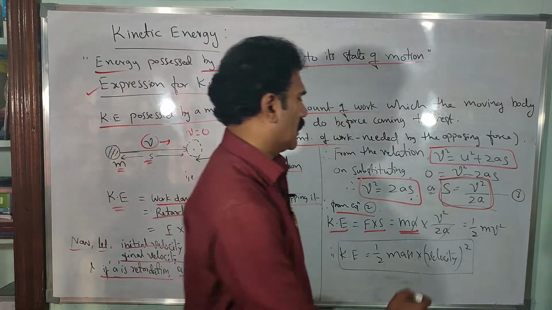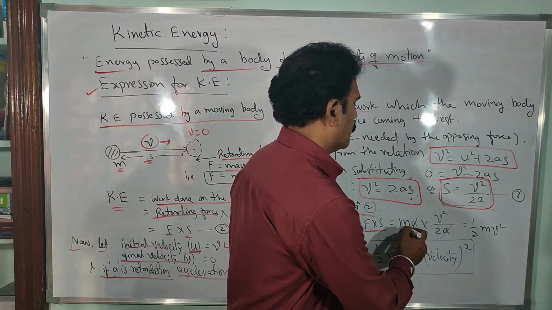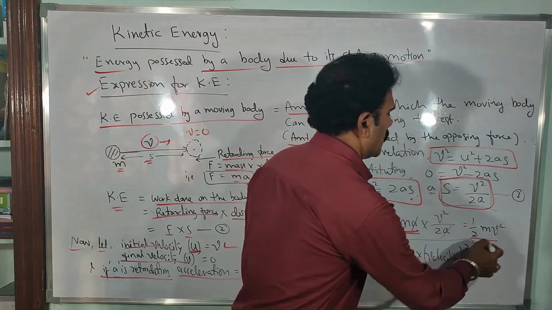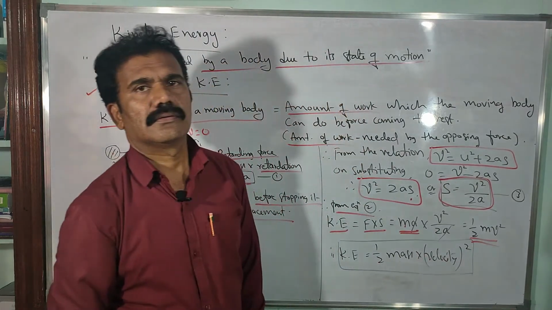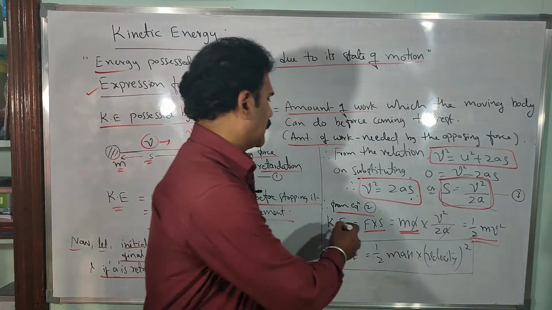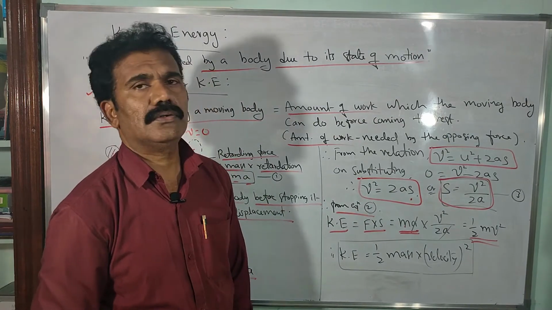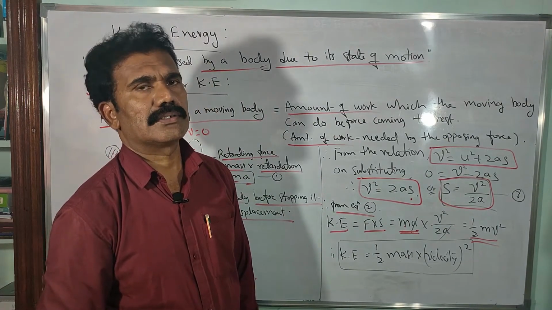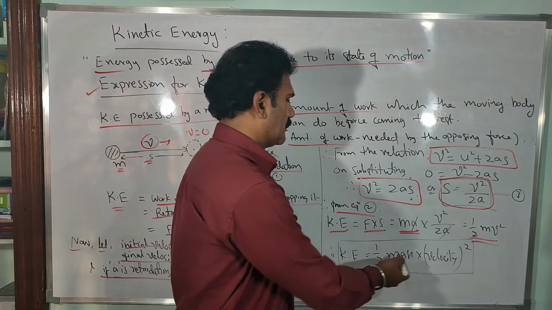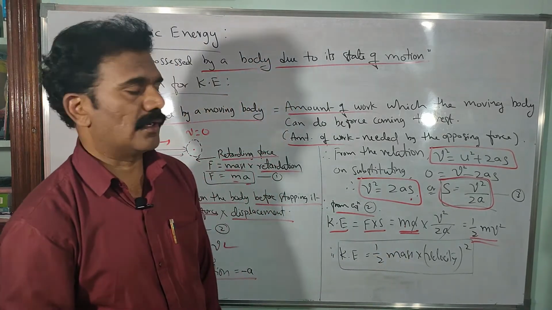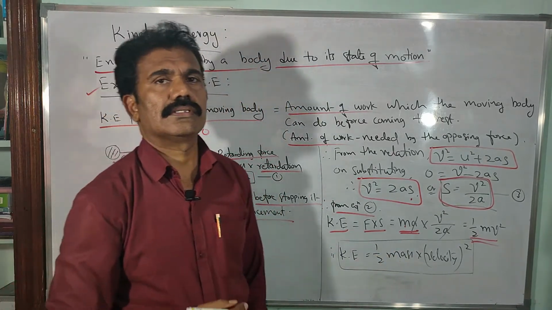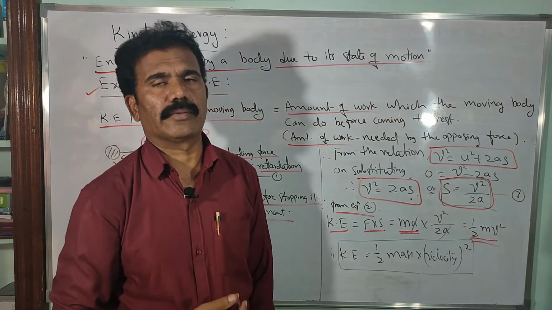Okay, you will get m into v square by 2, or you can say half m v square. Simple, isn't it? Kinetic energy is equal to half m v square, mass into velocity square. You have to understand that kinetic energy is directly proportional to the mass of the body, and also to the square of the velocity of the moving body.